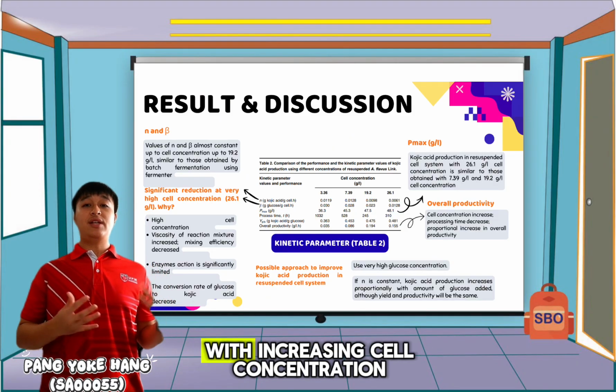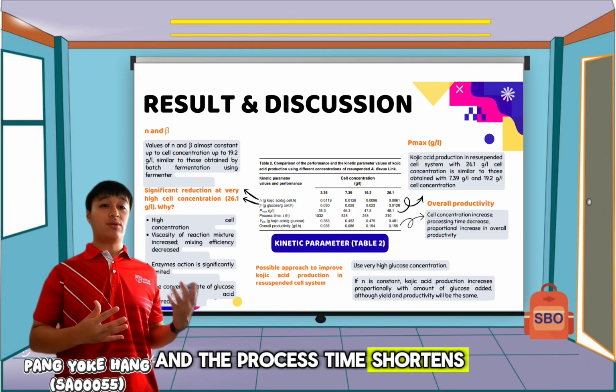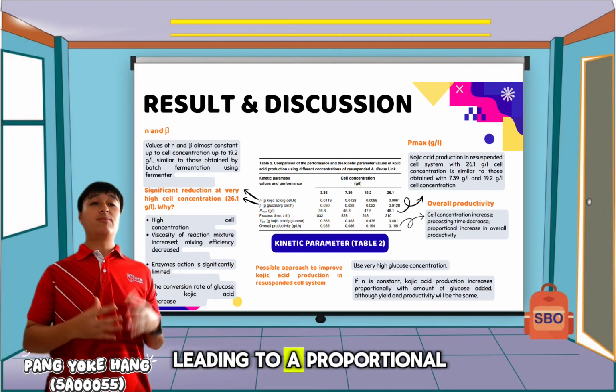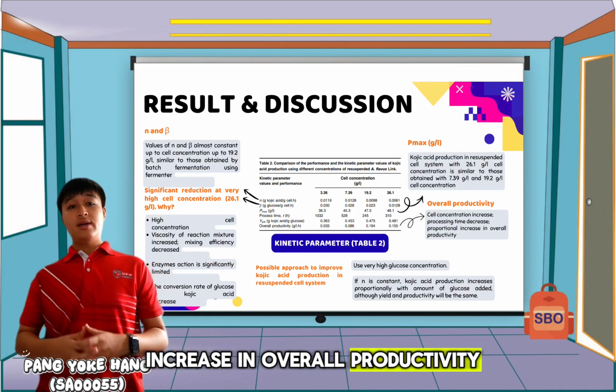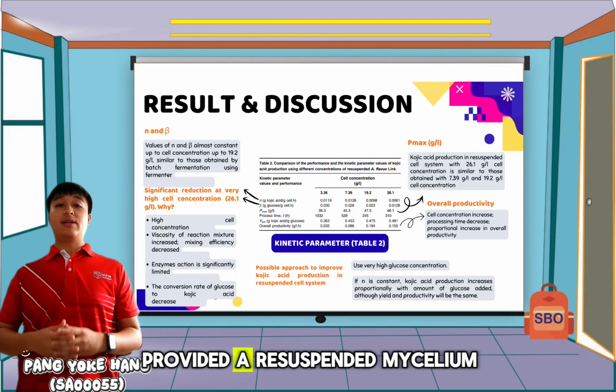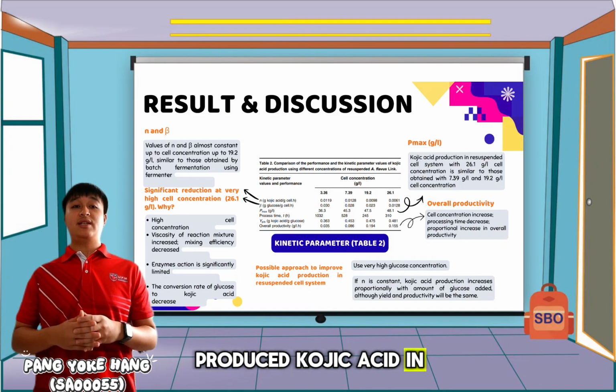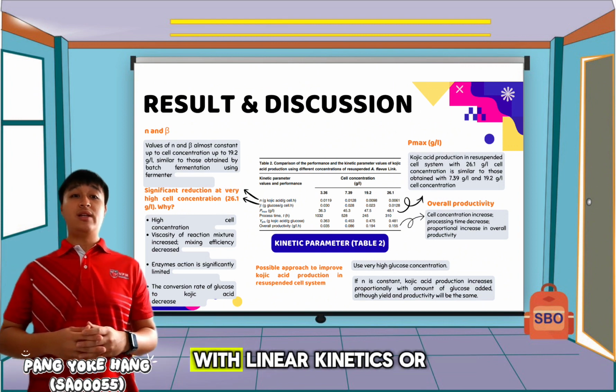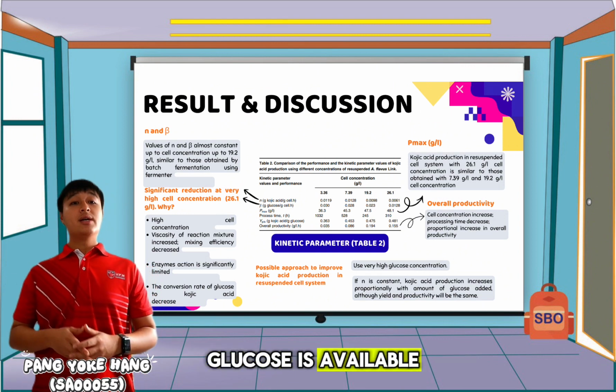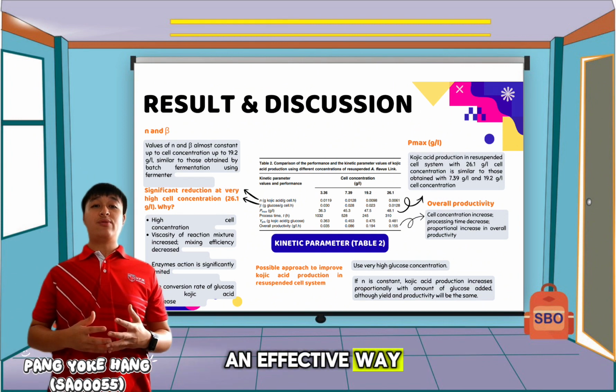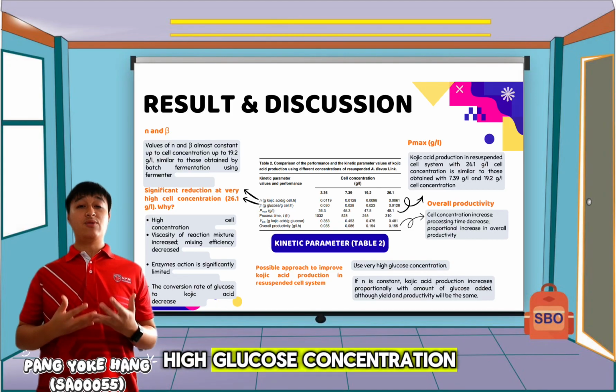The Pmax increased with increasing cell concentration, and the process time shortens as cell concentration increases, leading to a proportional increase in overall productivity. In short, the graphs and table show that resuspended mycelia produce Kojic acid in a substrate-driven and non-growth manner with linear kinetics where glucose is available. Increasing cell concentration is an effective way to increase productivity, same as using very high glucose concentration.